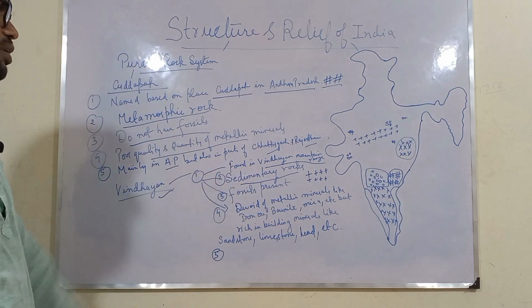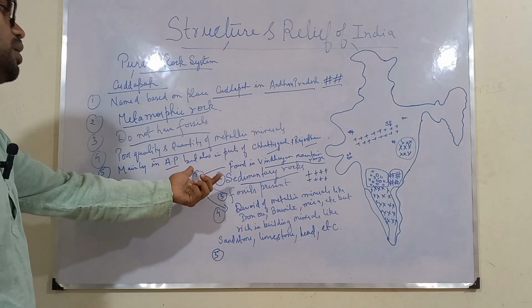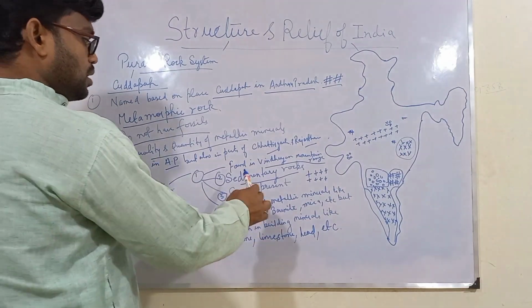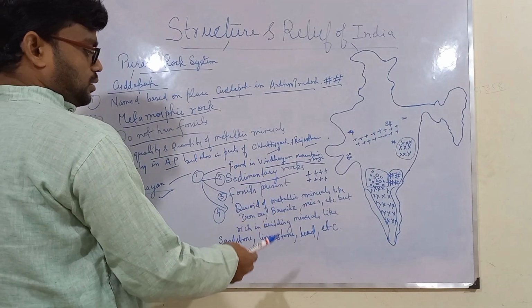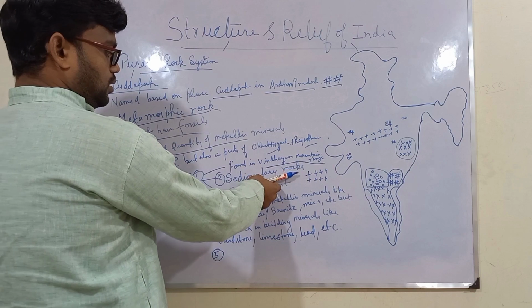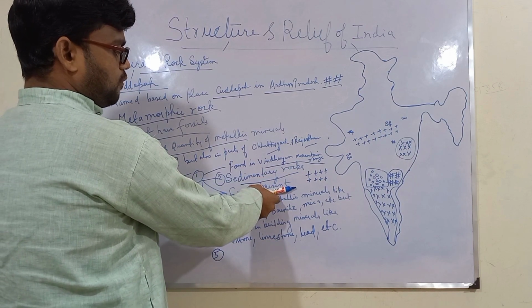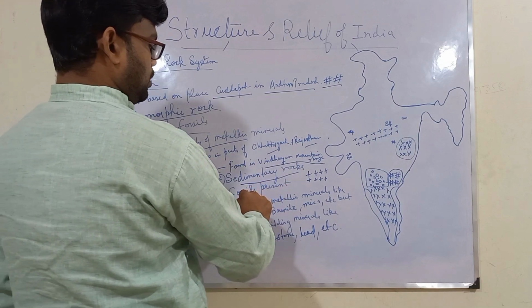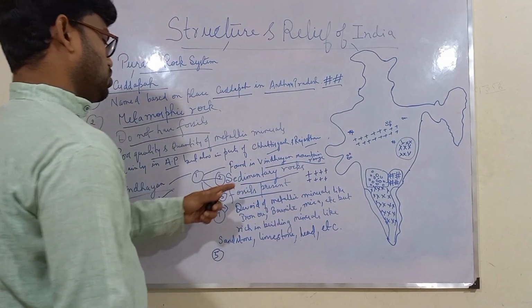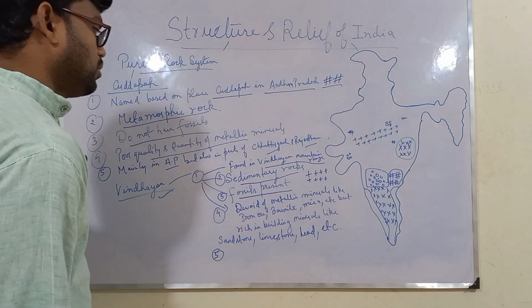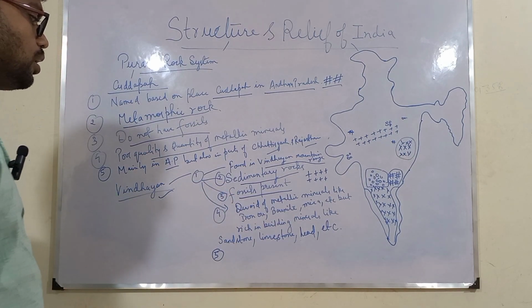So do remember this point. This becomes an important point in objective type questions. Now we have studied that if the rocks are sedimentary in type, then they will have the presence of fossils. So we have fossils present in this rock type, the Vindhyan rock type. This is the third important point about Vindhyan rock.